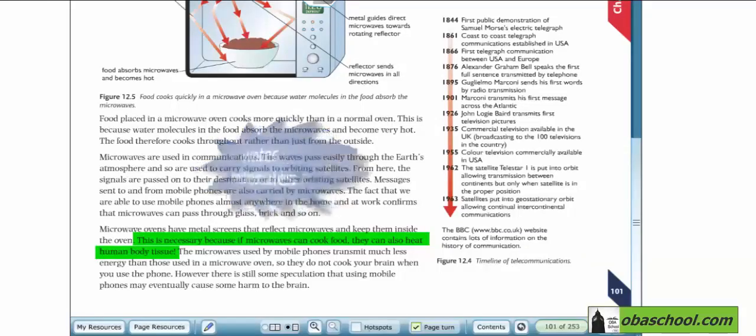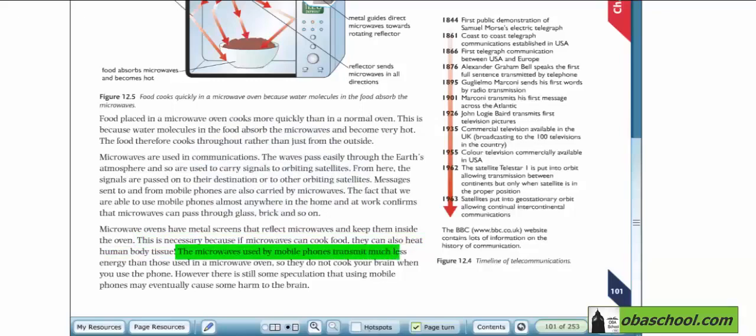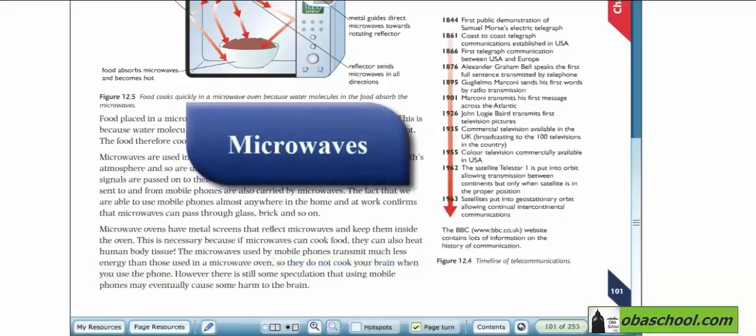While microwaves used in mobile phones transmit much less energy than those used in a microwave oven, so they do not cook your brain when using the phone, some scientists think that the radiation might affect the brain. And that's how we learn about microwaves, and we conclude that the type of waves used to carry signals depends on the quantity of information and the distance the signal has to travel.